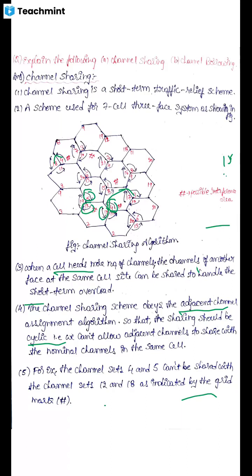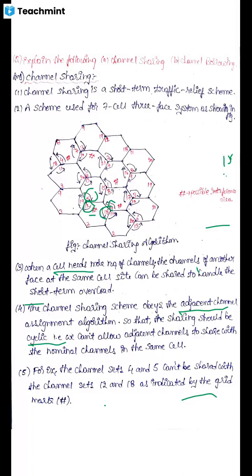It shows that there exists interference. There is a chance of interference between the sets, between the voice channels, so it is indicated with the grid mark. Why is there a chance of interference? Because set 18 or set 4 contains some voice channels, set 5 contains 15 voice channels, and set 12 contains 15 voice channels.